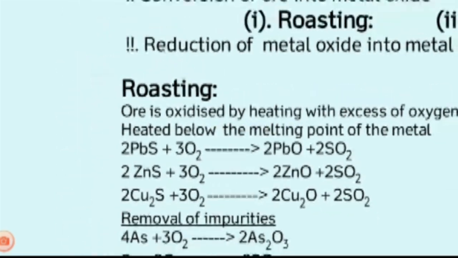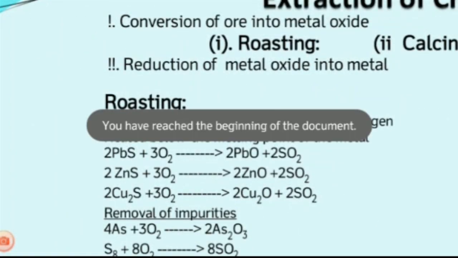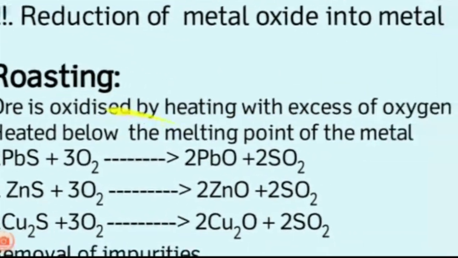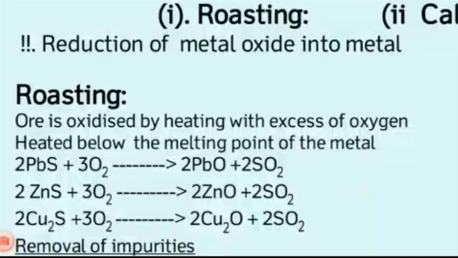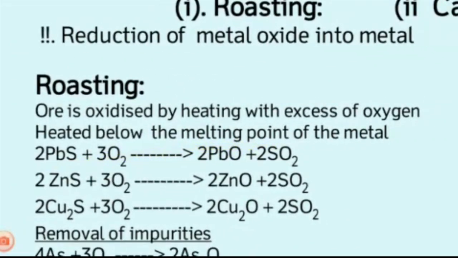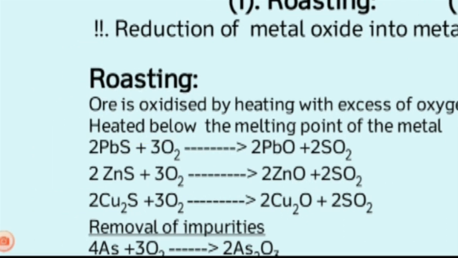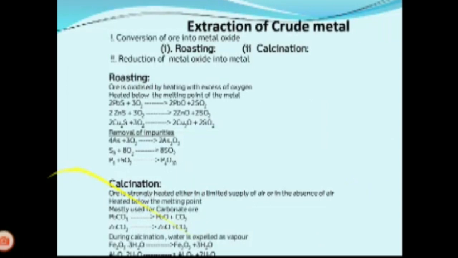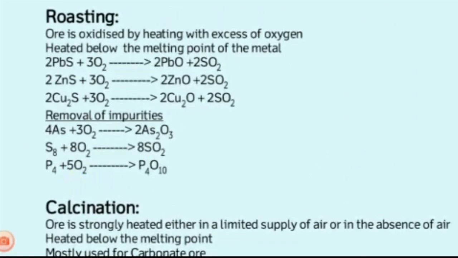The ore is heated below the melting point of the metal, so we are avoiding the melting of the metal. This roasting method is specially applied for sulfide ores.